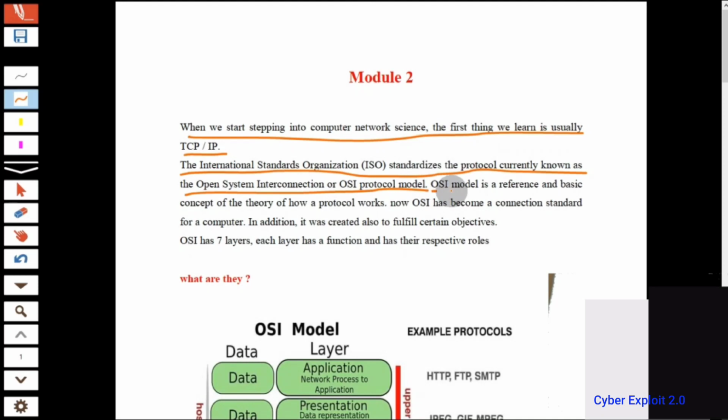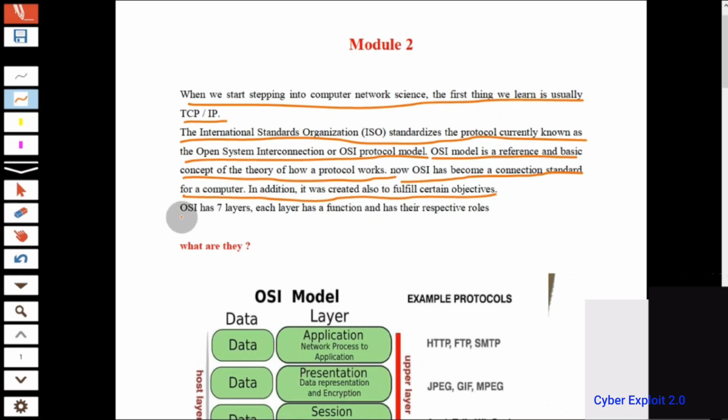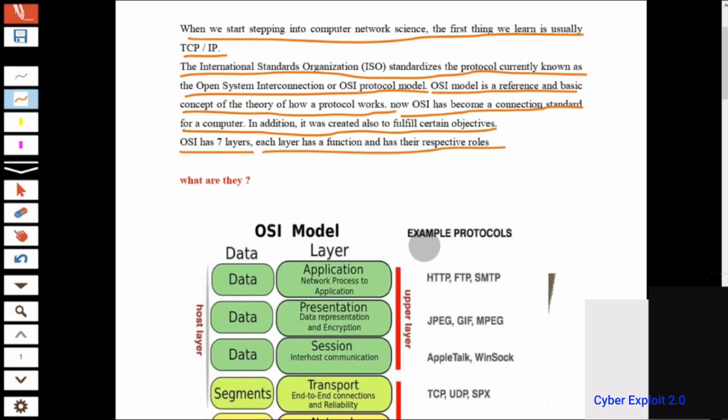The OSI model is a reference and basic concept of the theory of how a protocol works. Now, OSI becomes a connection standard for computers. In addition, it was also created to fulfill certain objectives. OSI has 7 layers. Each layer has its own function and respective role, which means every layer has different functions and different tasks.